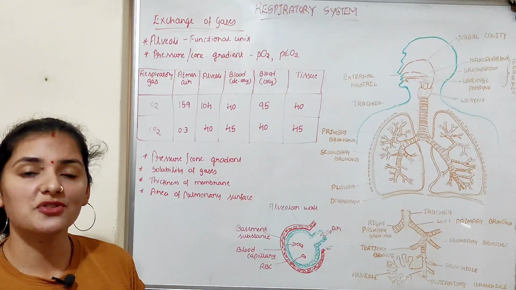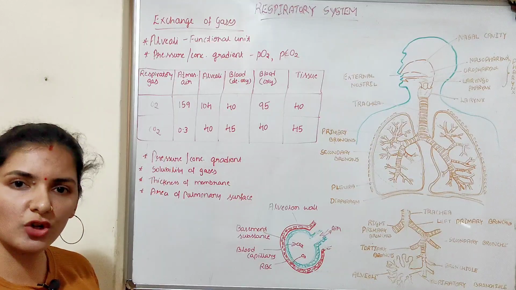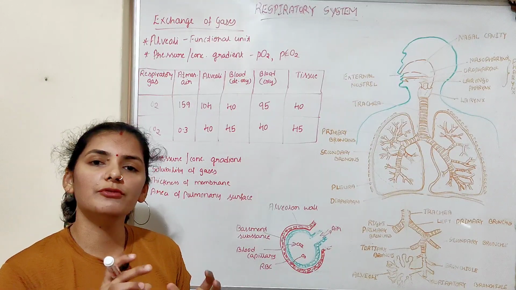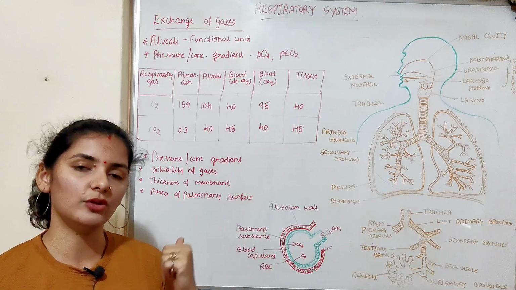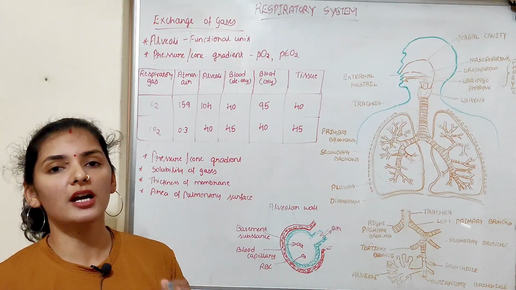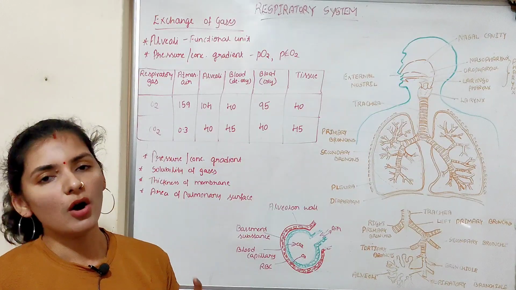Yes, that is because of solubility. Carbon dioxide has high solubility. Solubility means it can easily diffuse through the membrane or it can easily dissolve in the blood when compared to oxygen. So the solubility of carbon dioxide is 20 to 25 times more than oxygen.